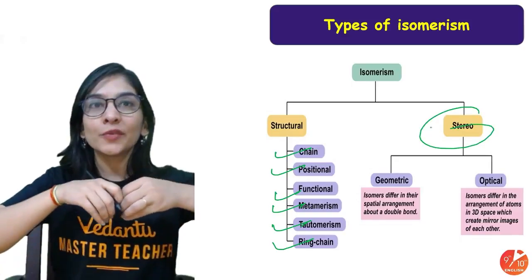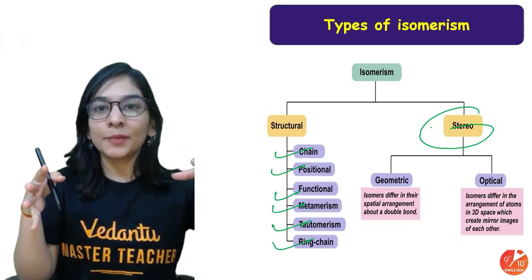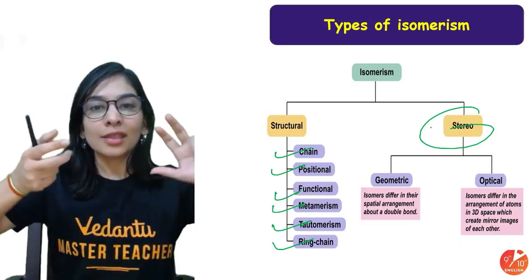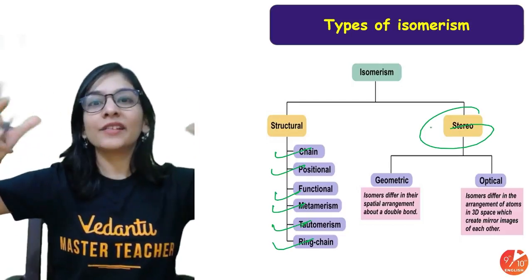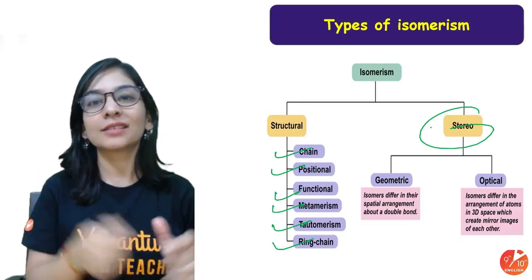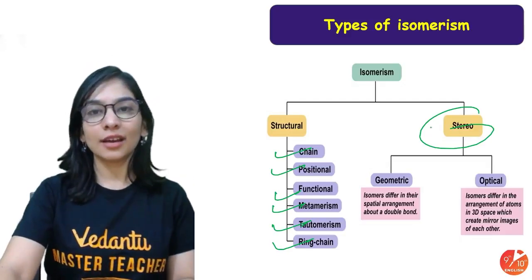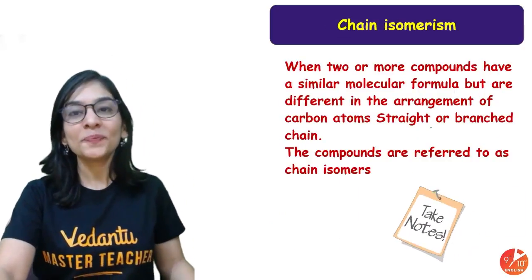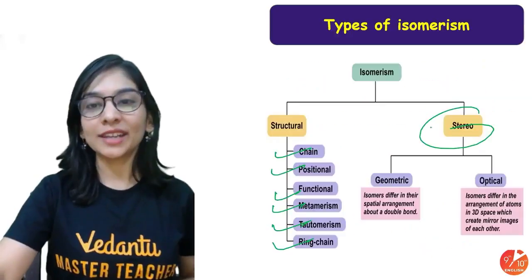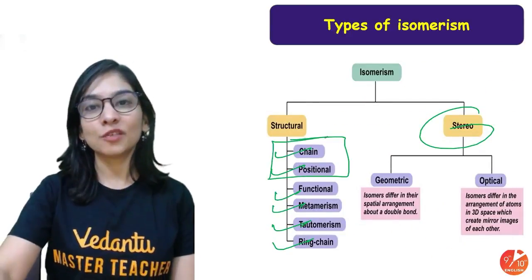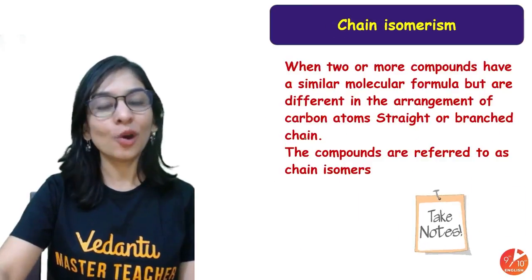Stereoisomerism, when we talk about the structure of the compound in 3 dimensions, that is, how the atoms are arranged in space. That's what is considered. Okay, so that's again not part of your syllabus. You'll get that in 11th and 12th. So the very important ones are these 2 that are part of your syllabus: chain and positional isomers, and very easy also, not at all difficult.